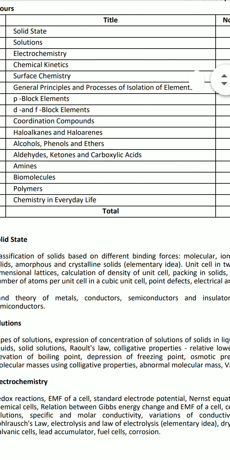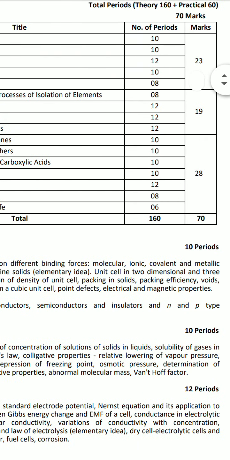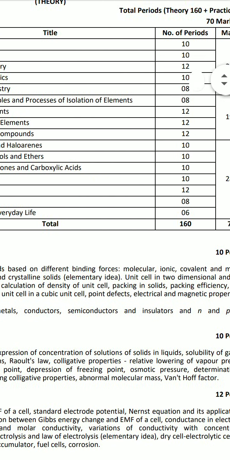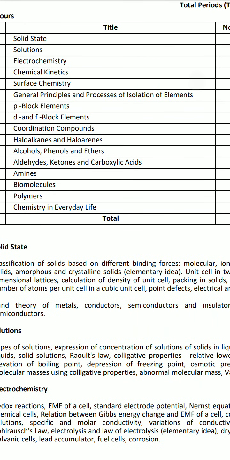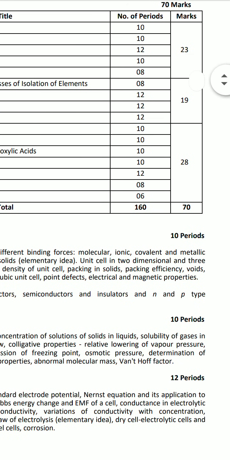So in physical chemistry, total marks 23, inorganic chemistry total marks 19, and these chapters are included in inorganic chemistry: the general principles and processes of isolation of elements, P block elements, D and F block elements, coordination compounds. These chapters are included in inorganic chemistry, 19 marks.